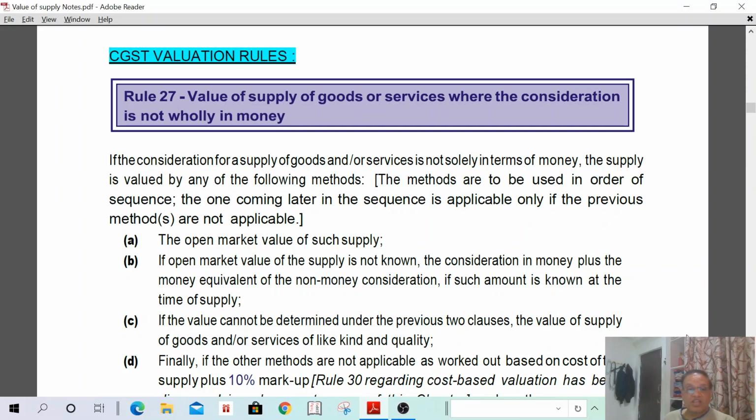Then third one: if the value cannot be determined under the above 2 clauses, in such a case, the value of supply of goods or services of like kind and quality. Suppose I am supplying only a unique product, the open market value is not possible, and the money equivalent of non-monetary consideration is also not available.